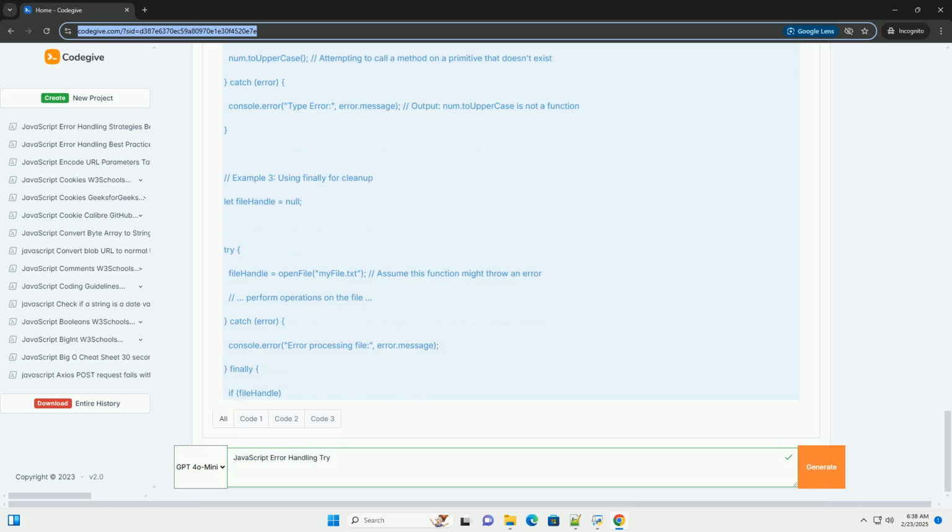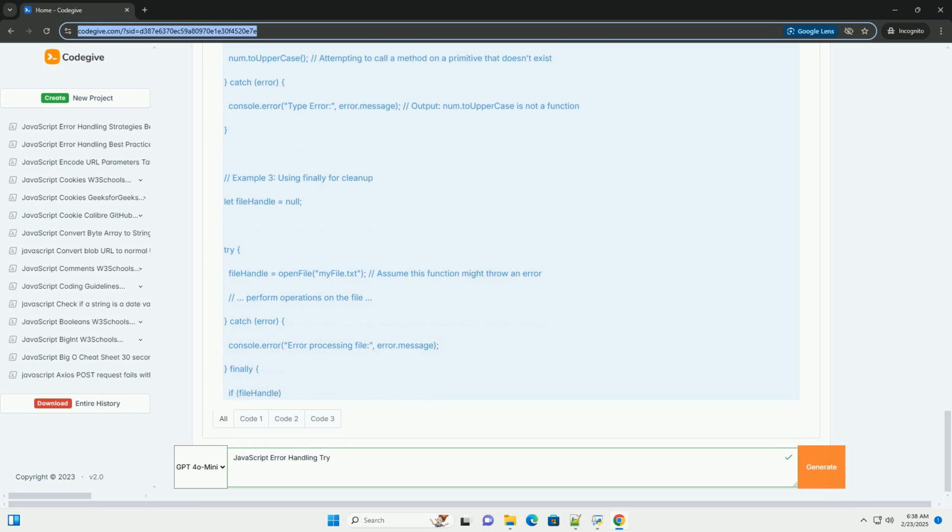6. Use finally for cleanup. Use the finally block to ensure that resources are properly released, regardless of whether an error occurred. 7. Consider asynchronous error handling. When working with asynchronous operations, for example promises, async/await, you need to handle errors differently. See the sections below on promise and async/await error handling.